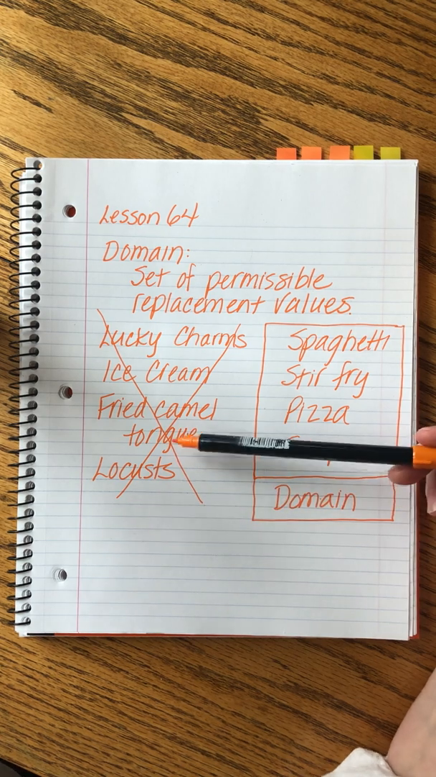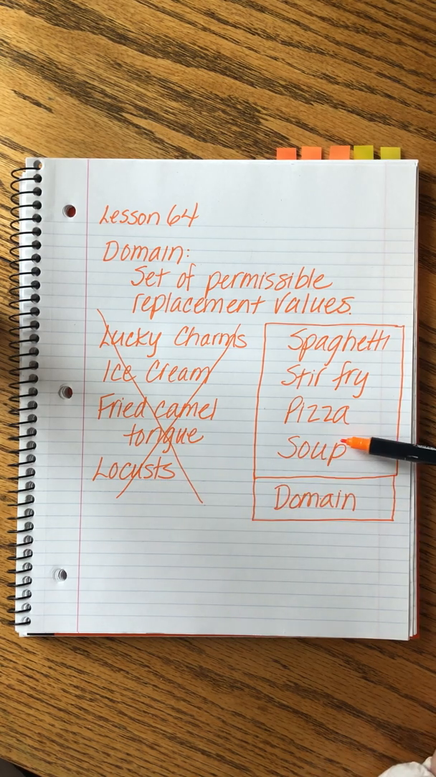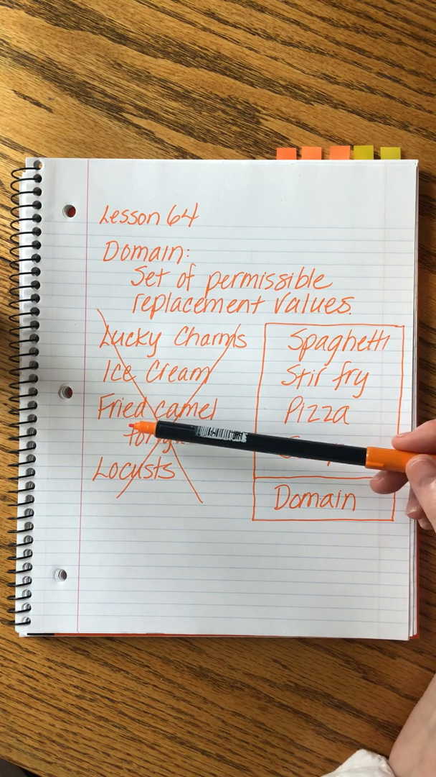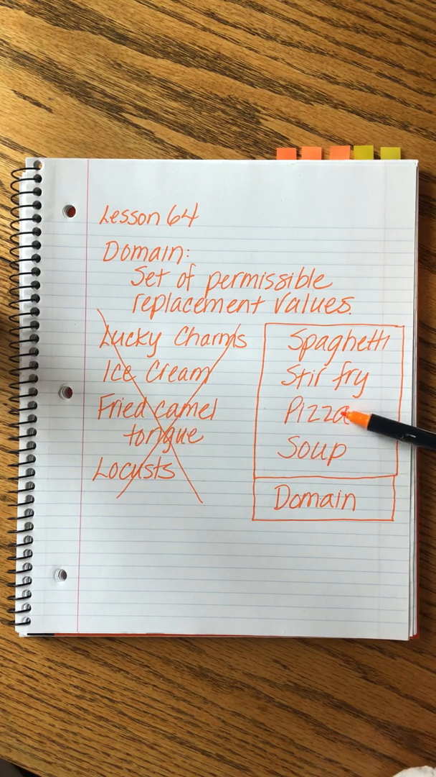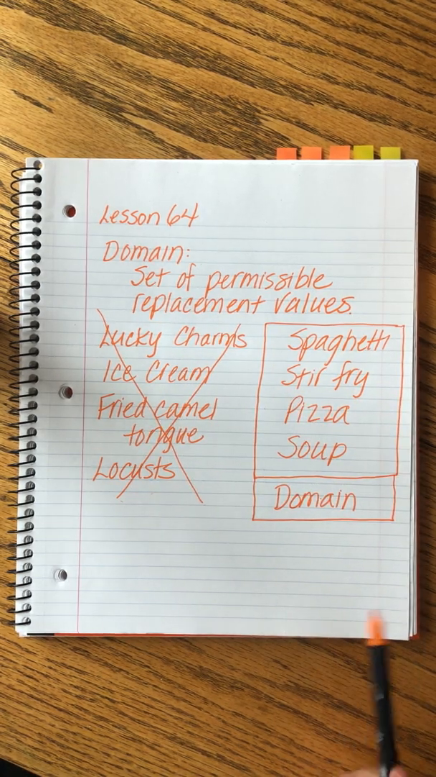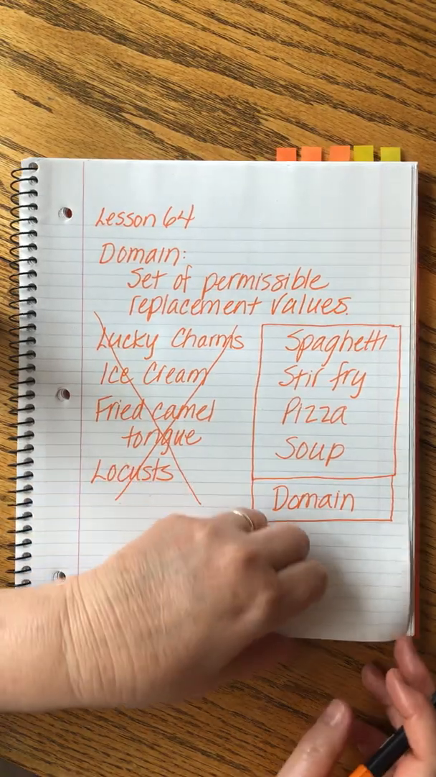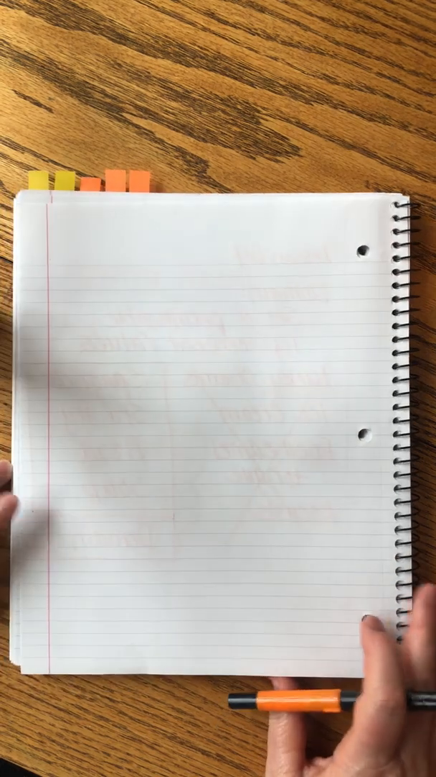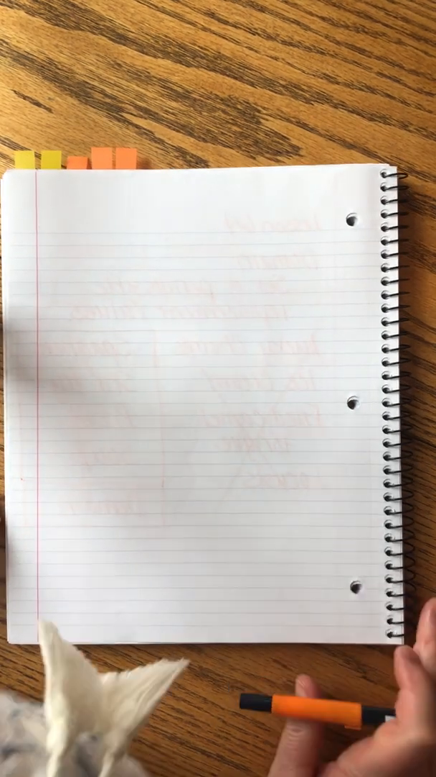You're just not. We might have waffles. That's acceptable in our domain. We have strawberry or peach shortcake sometimes for dinner in the summer. So that's in our domain. But these things are not in our domain. Okay. Flipping. I wrote so big, I used up all my page.